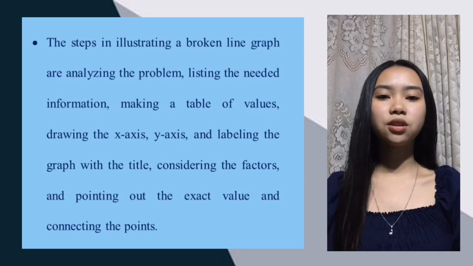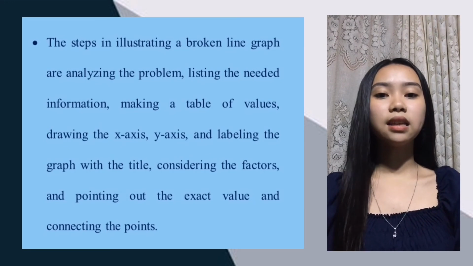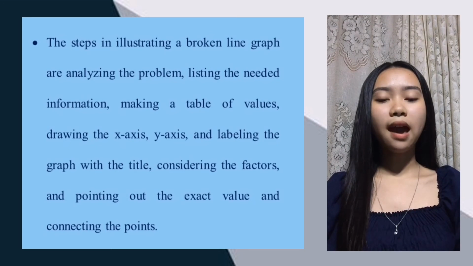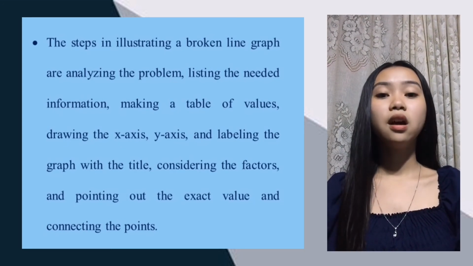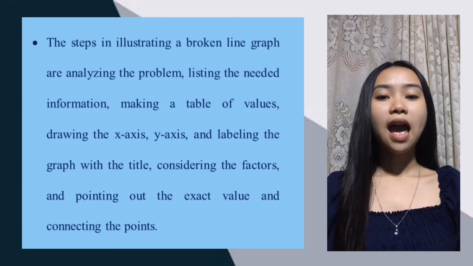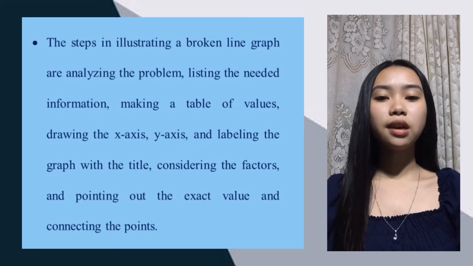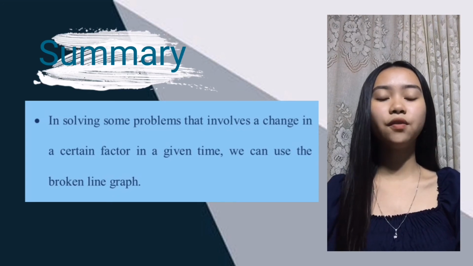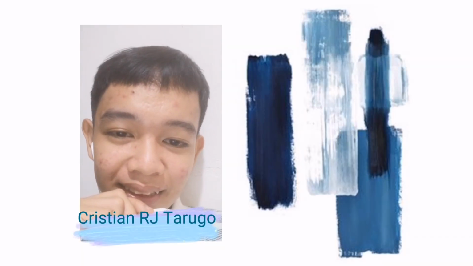So the steps in illustrating a broken line graph are analyzing the problem, listing the needed information, making a table of values, drawing the x-axis and y-axis, and labeling the graph with the title, considering the factors, and pointing out the exact value and connecting the points. So in solving some problems that involve a change in a certain factor in a given time, we can use the broken line graph. So for the conclusion,